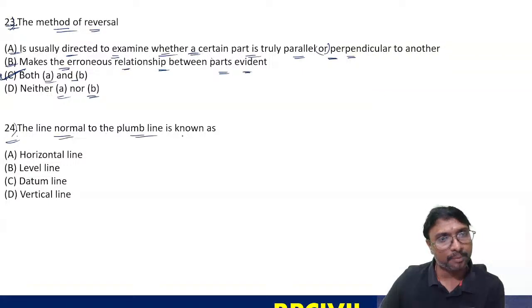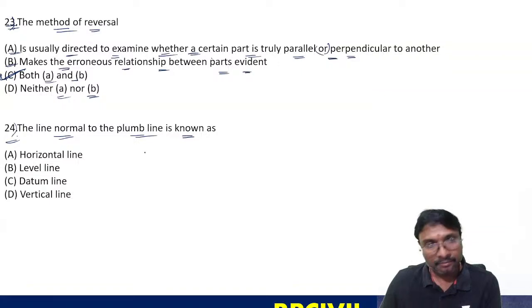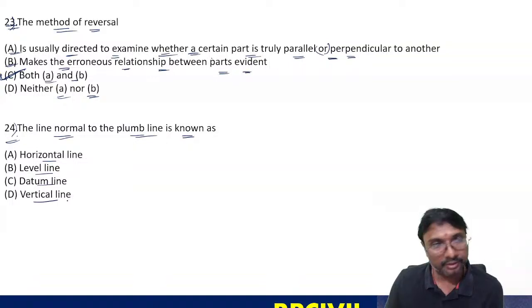Next, the line normal to the plumb line is known as, right? What is that line normal to the plumb line? If you just observe, which one? Horizontal line, level line, datum line, vertical line, right? What is that line? Tell me. 24th.